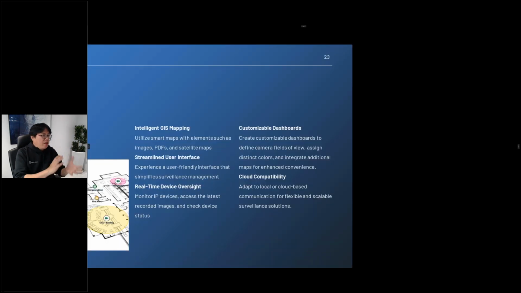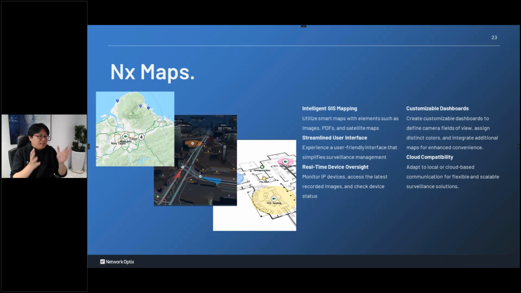All right, and one of the functions that only enterprise has, but the perpetual license doesn't have, is this one, NS Maps. So let's think about that. Say you have 7-Eleven to manage, with thousands of stores.